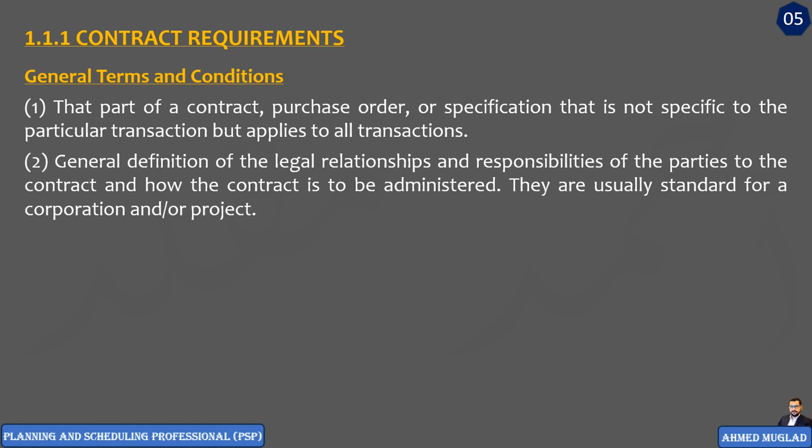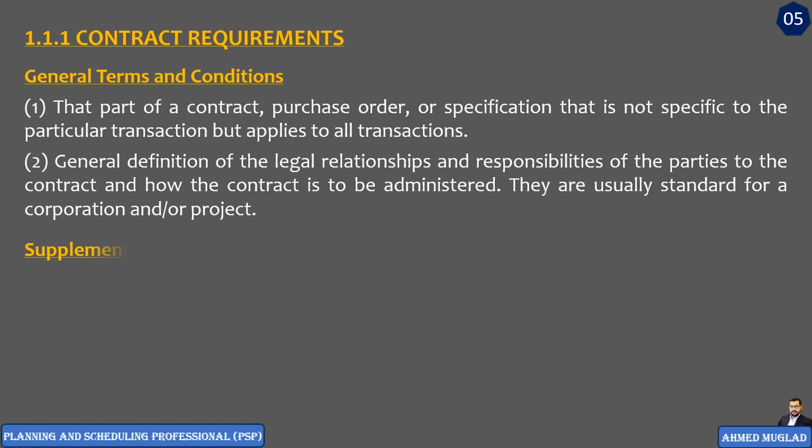The purpose of the general conditions is to determine the commercial terms of the contract. General conditions usually identify the roles and responsibilities of the contracting parties and even other third parties affected by the contract. Usually, the contract general conditions include some common items like responsibilities of the owner, responsibilities of the contractor, payment processes, insurance and bonding requirements, as well as change order processes and perhaps dispute resolution processes as well.